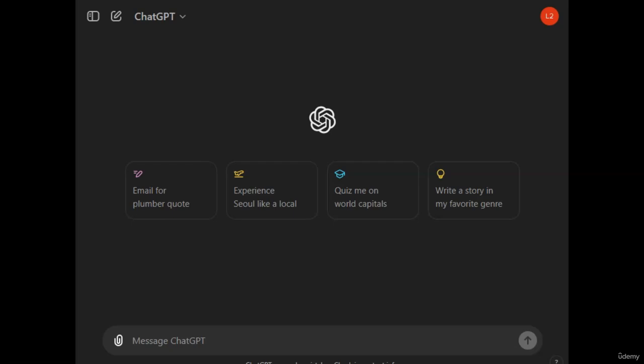Now we are going to dive even deeper into prompt engineering by starting with a bad prompt in ChatGPT and then refining it to show you how to get better results. Prompt engineering is all about asking the right questions to get the best answers. Let's see this in action. First, let's start with a vague and poorly structured prompt. We'll ask ChatGPT, tell me about the weather.